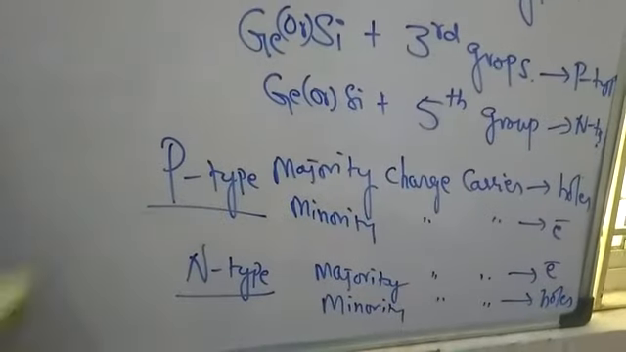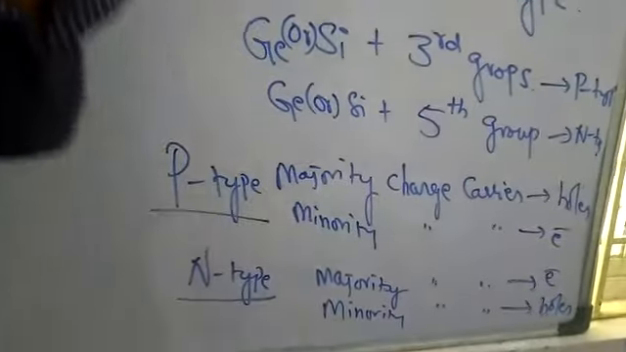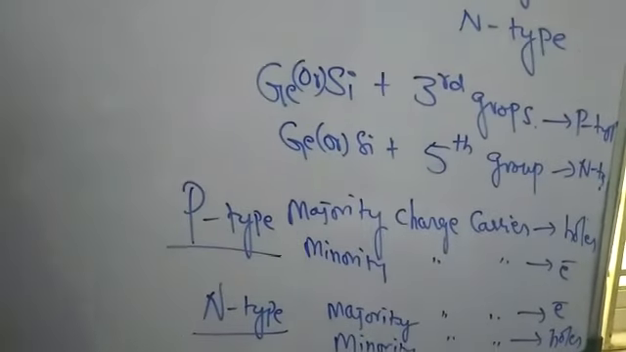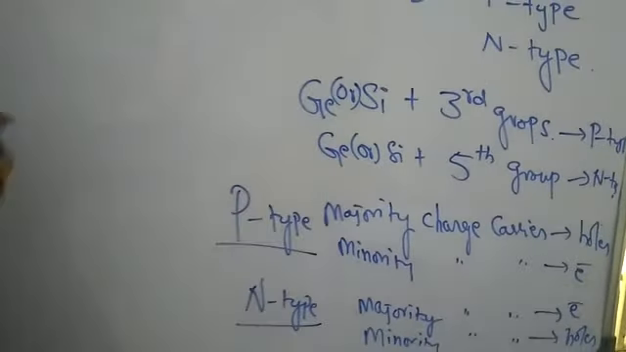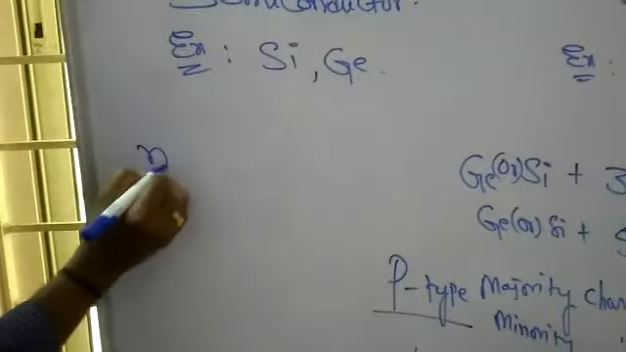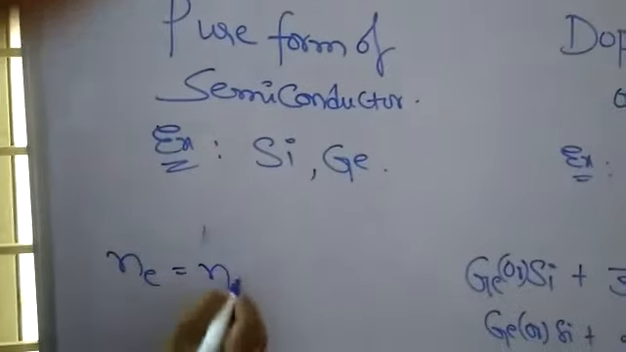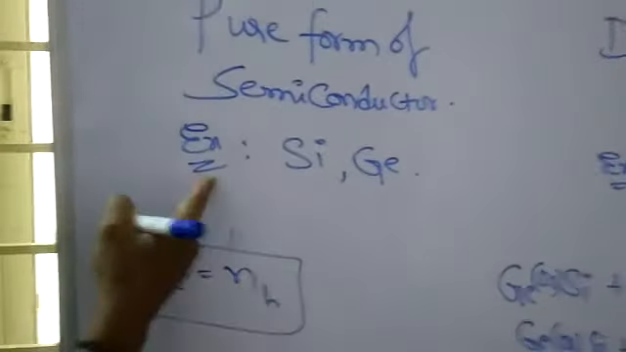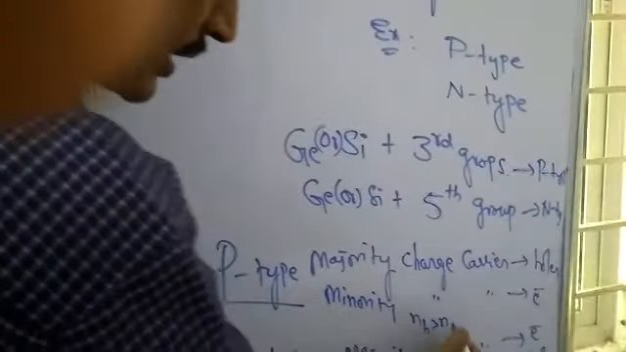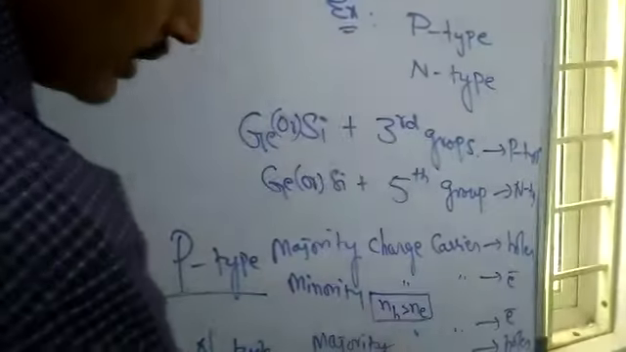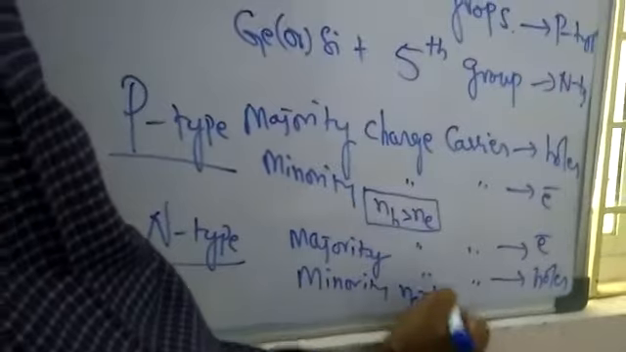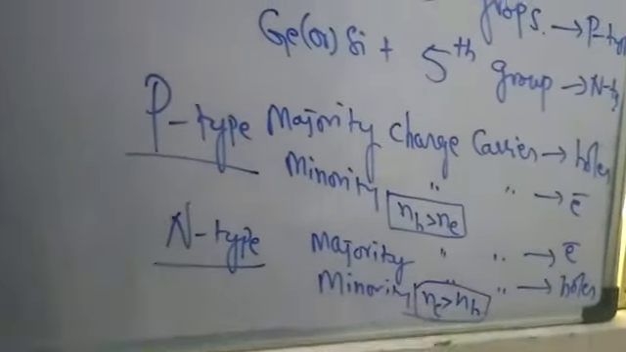Conduction takes place in a semiconductor due to movement of holes or movement of electrons. In pure semiconductor, electron concentration is equal to hole concentration. In p-type semiconductor, hole concentration is greater than electron concentration. In n-type semiconductor, electron concentration is greater than hole concentration, Ne greater than Nh.